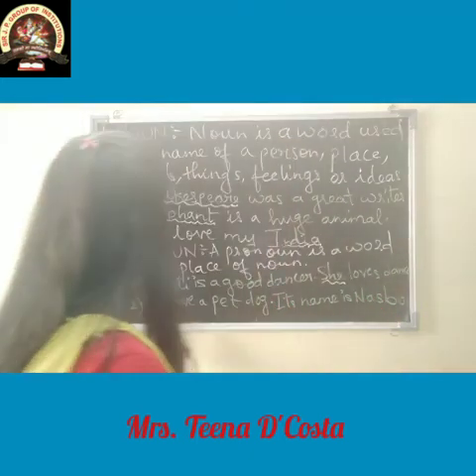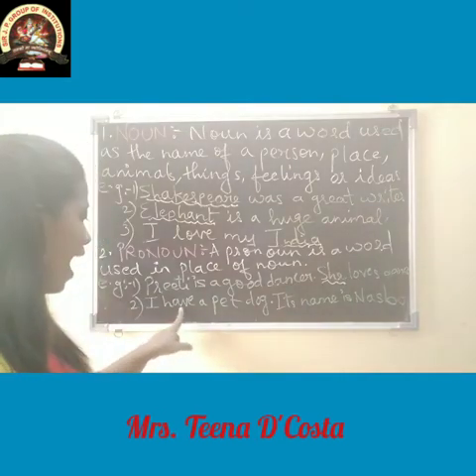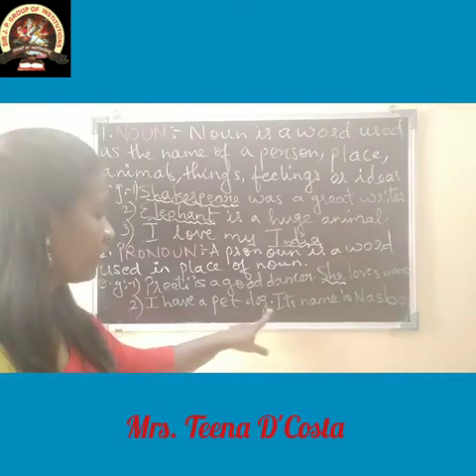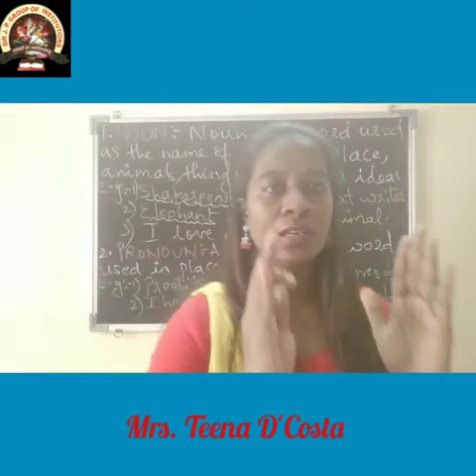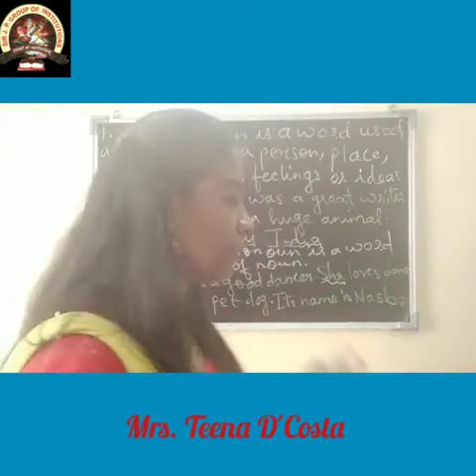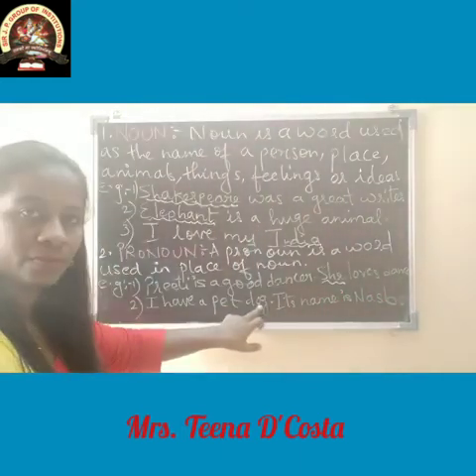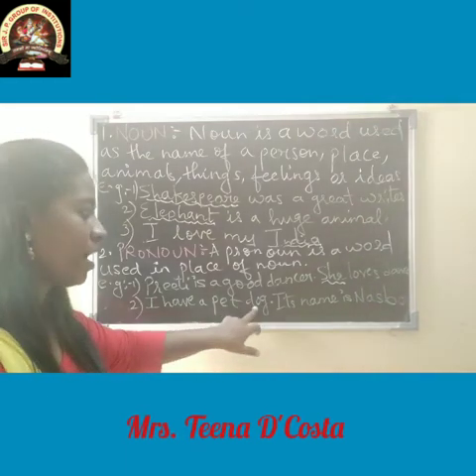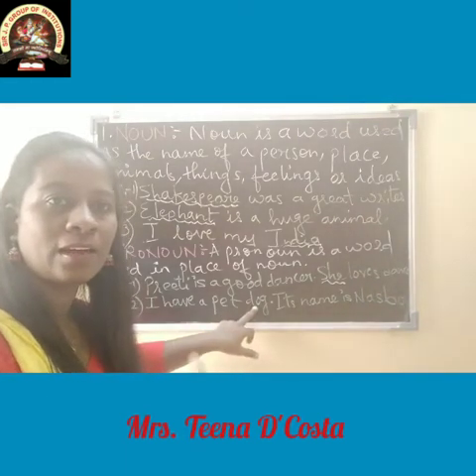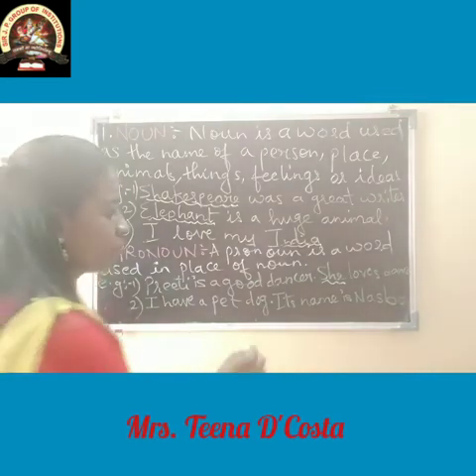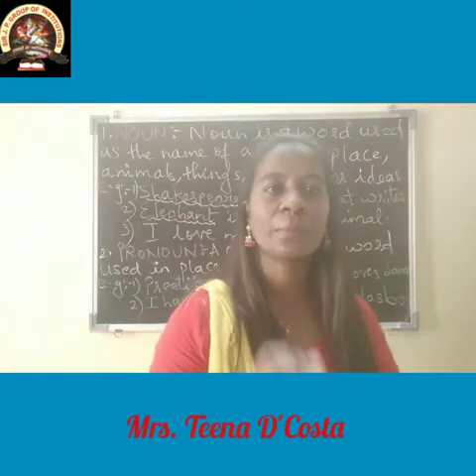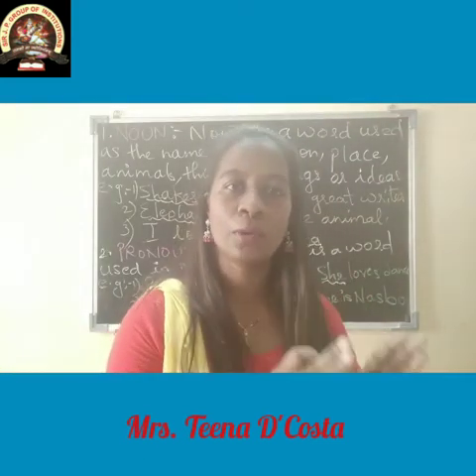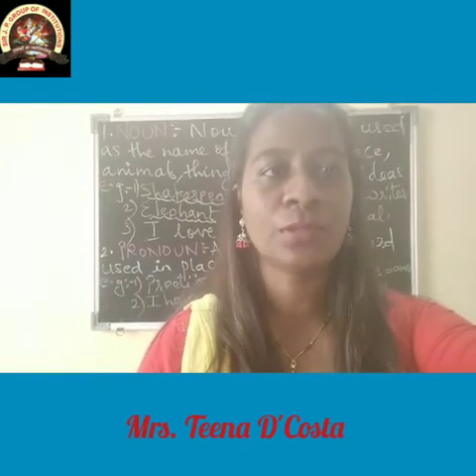Okay. Next, I have a pet dog. Its name is Nazbo. Okay. Now, pronoun again here we will see in place of dog. I have a pet dog. Again we don't want to tell dog. So in place of dog we are using the word its. Understood, students? So in place of noun we are using pronoun. I hope you all understood noun and pronoun. We'll move to the next one.